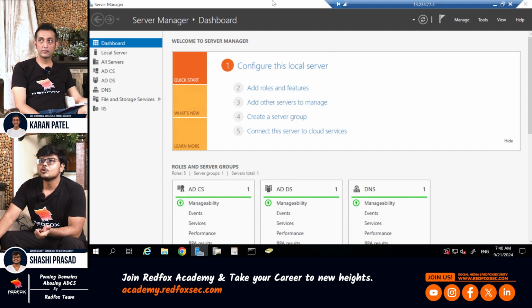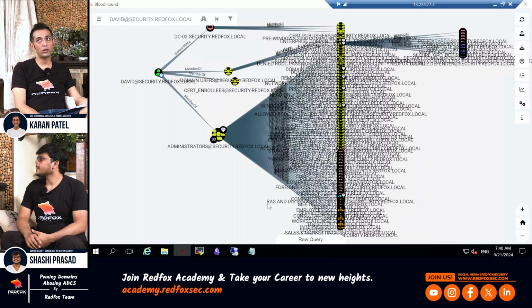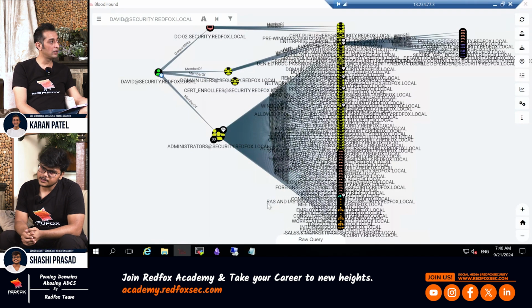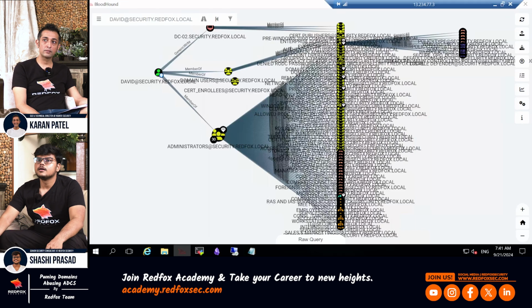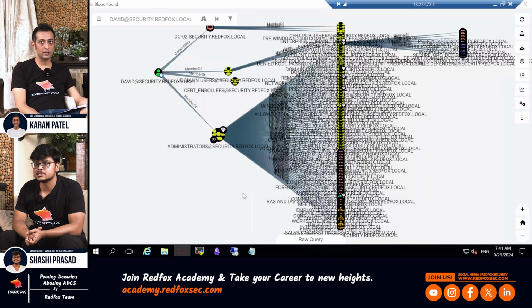Let me go back. I would say that protecting your CA server is very important for stopping ESC5, right? Or maybe, I think in the mitigation slides I have already mentioned that we can have different passwords for different administrators. So password reuse also can be very dangerous.